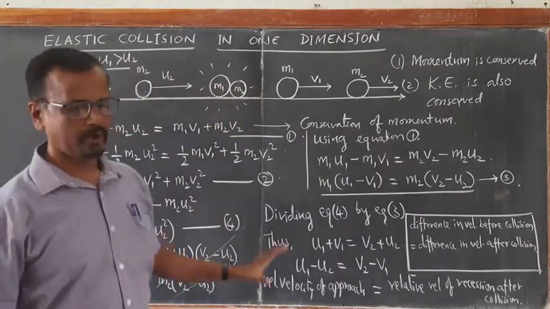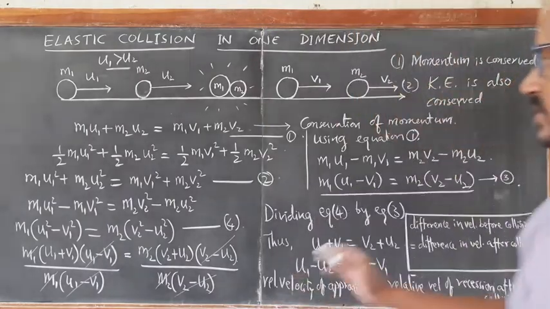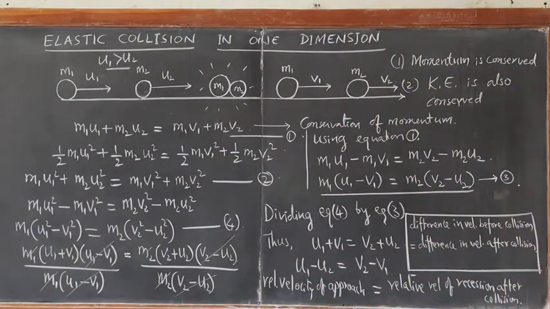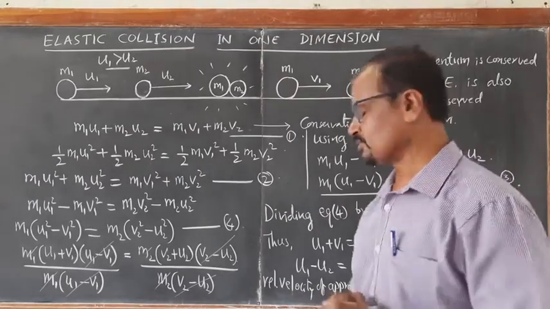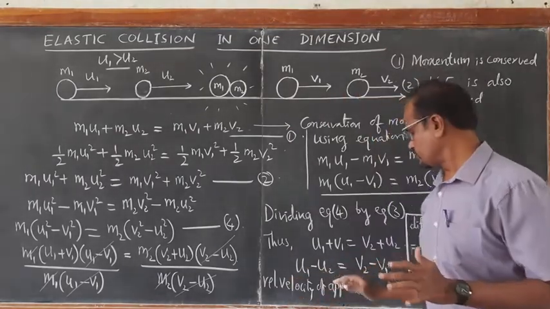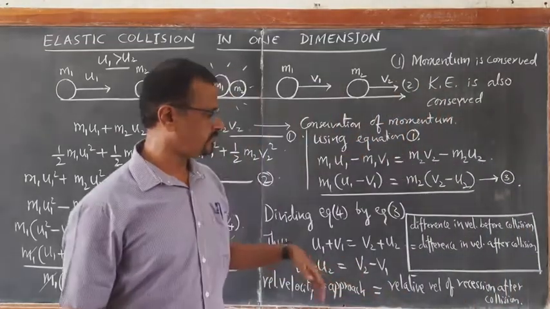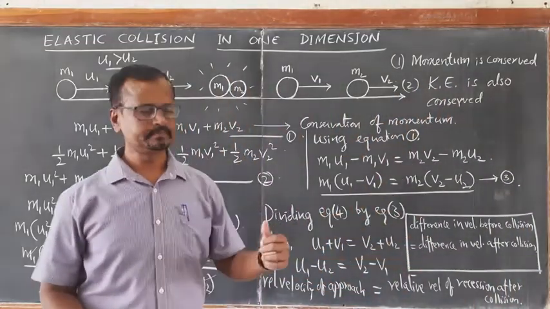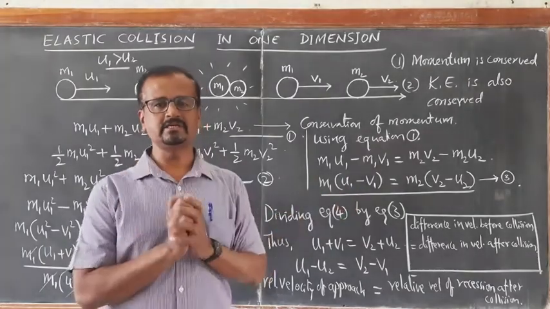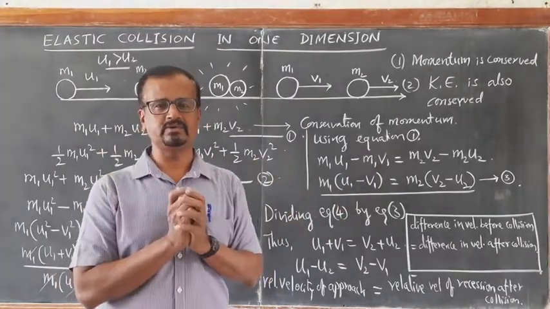I think you got the point. Now this question is being asked frequently in almost all examinations. Prove that relative velocity of approach before collision is equal to relative velocity of recession after collision for elastic collision. This happens only for elastic collision.